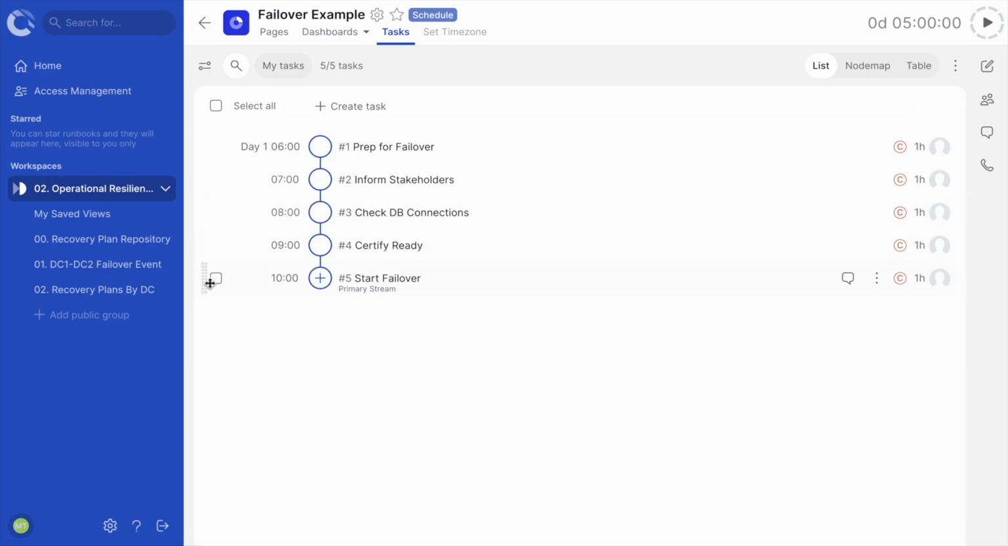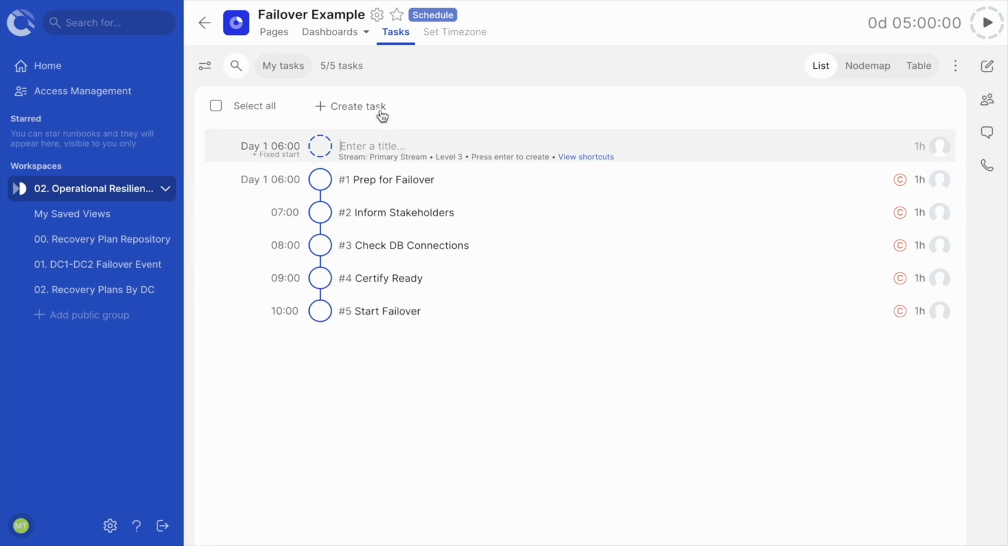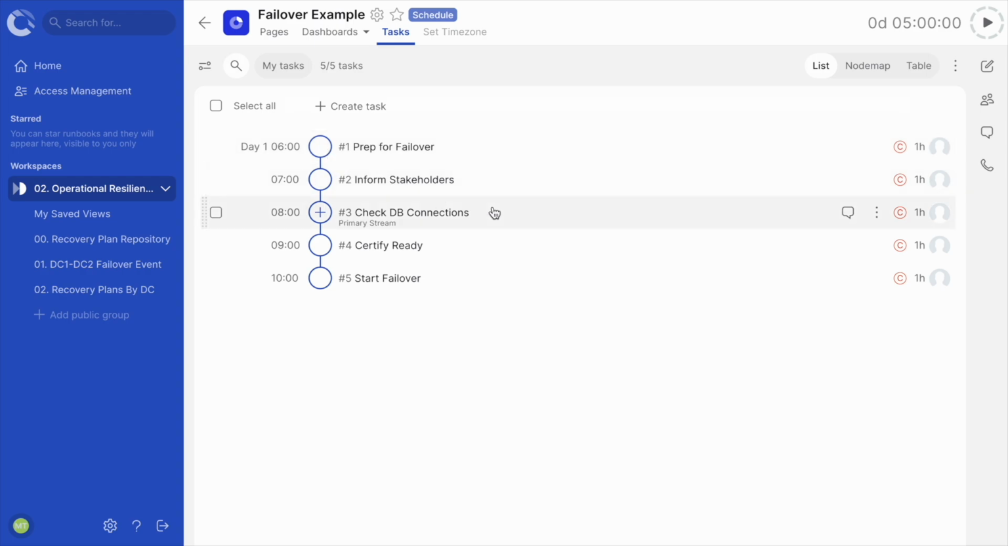You can add a new task that is outside of your sequence by clicking on the Create Task button at the top of the task list. The new task will be independent and not linked to any previous tasks. This is very useful while building your runbook if you are uncertain of where in your plan a task should be executed. Okay, let's take a look at how you can adjust a task's parameters.